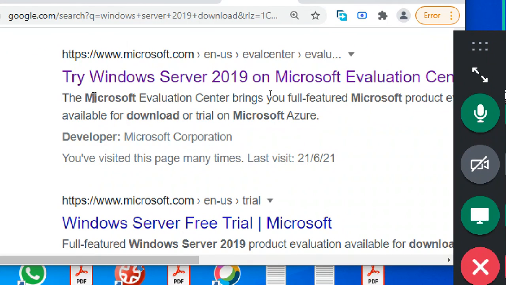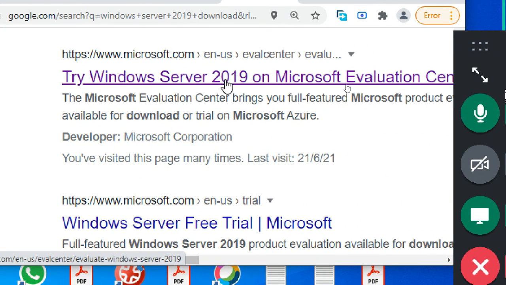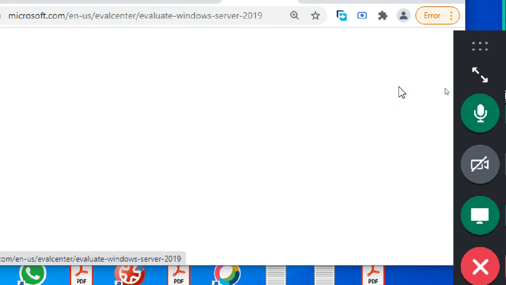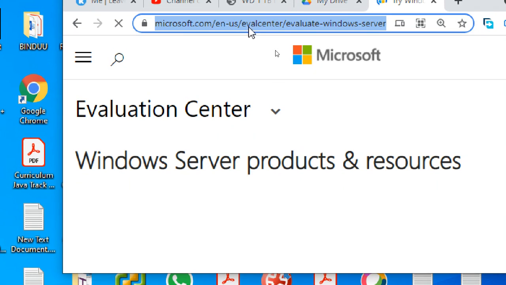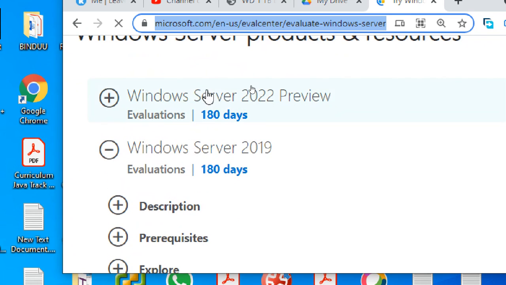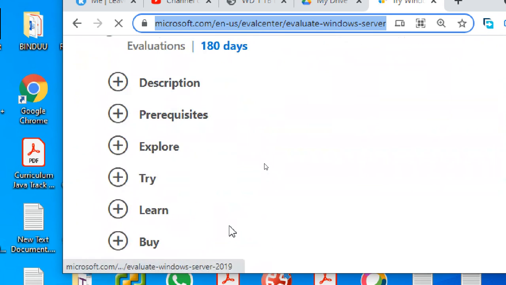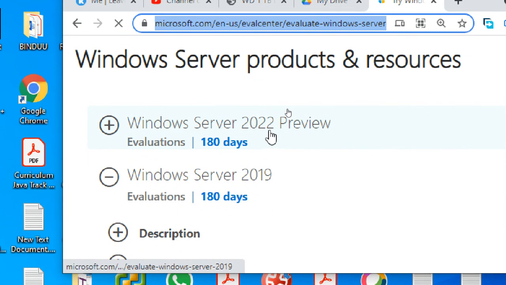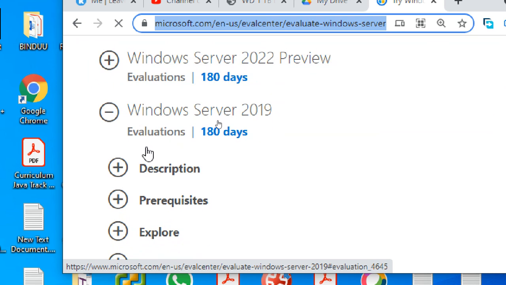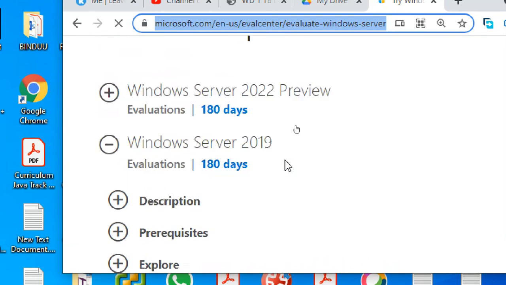You can see: Try Windows Server 2019. It is an evaluation version on the Microsoft Evaluation Center. So then scroll down. Oh, the 2022 preview is also released. We'll try it later.